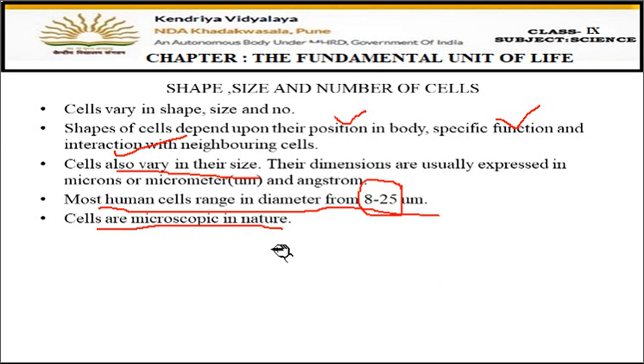Cells are microscopic in nature. All the cells are very small, though they differ in their size, but still the majority of the cells are microscopic. If we have to see the cell, we have to use a microscope.